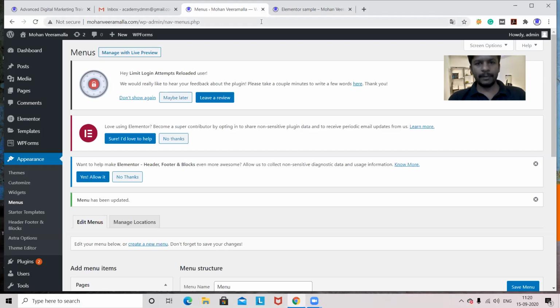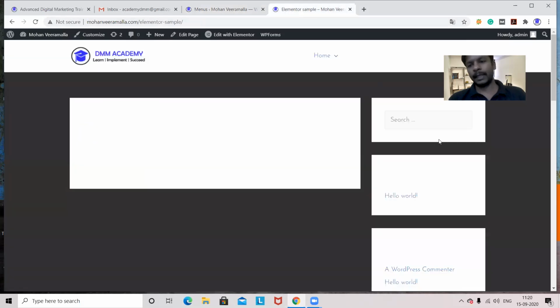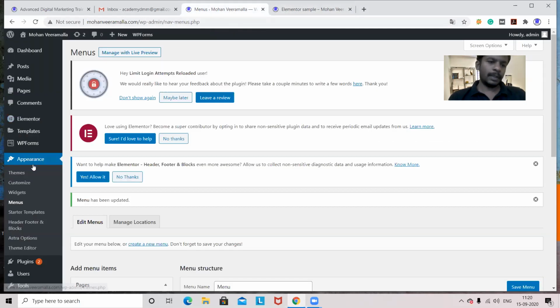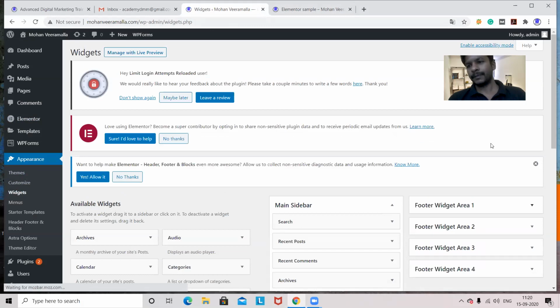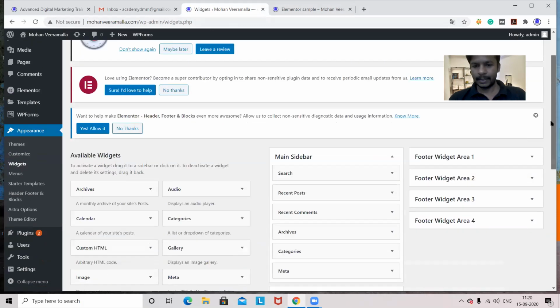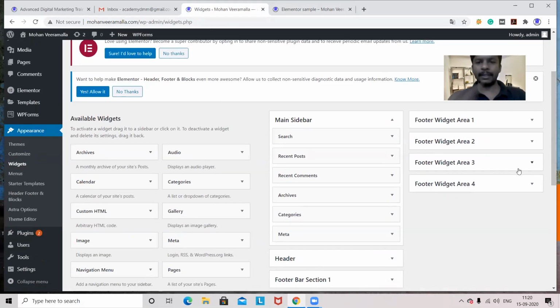So if I want to show something on the right-hand side, or I want to delete some property from the right-hand side, then I should go to Appearance and Widgets. This we learned, we know how to do this. Again, just for a sample I'm showing why that option is available there, so that you can analyze. So here, these are the options. The same options will be available in this Elementor sample page.